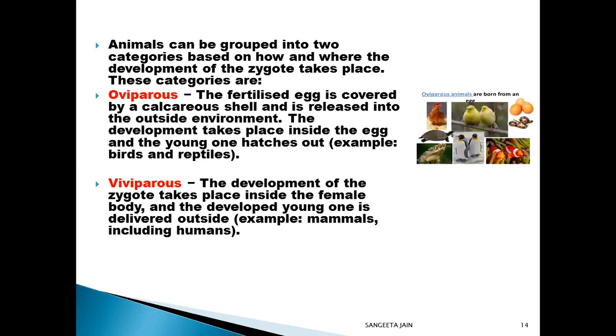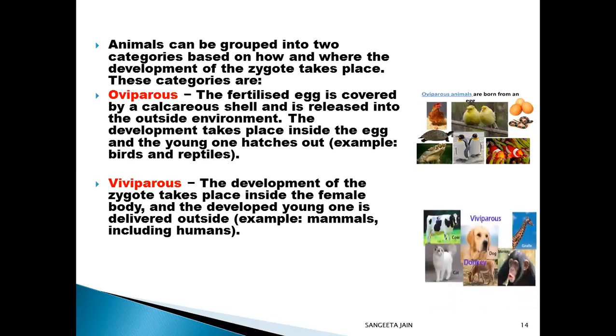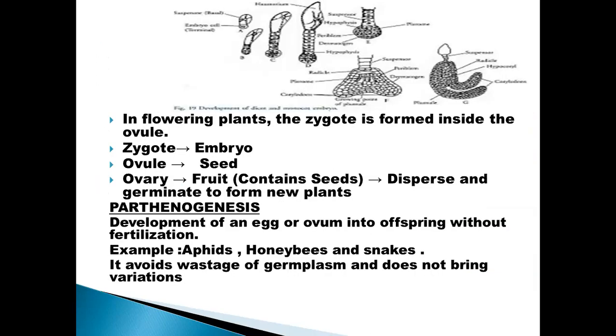The development takes place inside the egg and the young one hatches out. Examples are birds and reptiles. Viviparous: the development of the zygote takes place inside the female body and the developed young one is delivered outside. Examples: mammals, including humans.